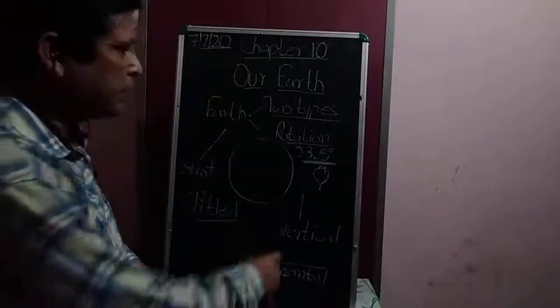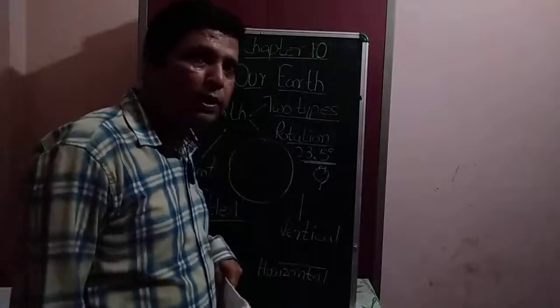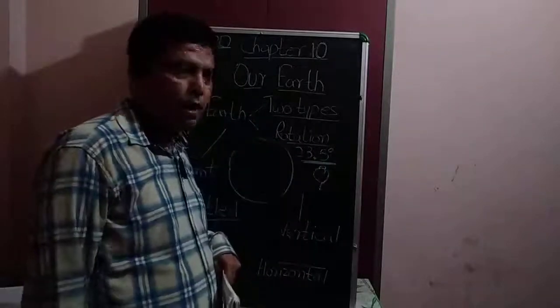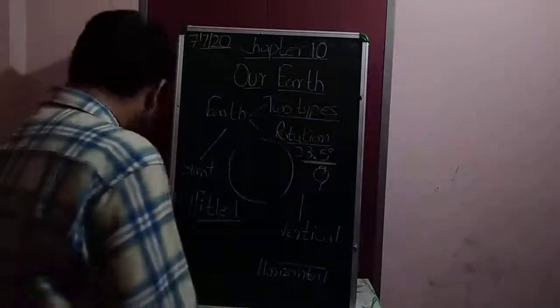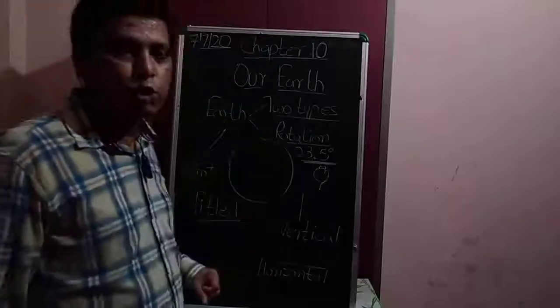When the earth is in tilted position, the angle is 23.5 degrees. Is it clear? Now students, one time just do the recapitulation.